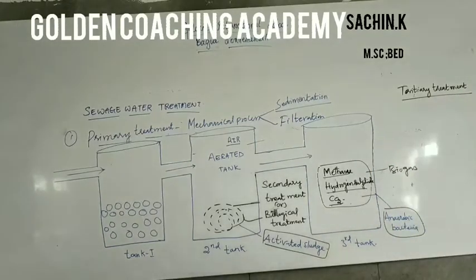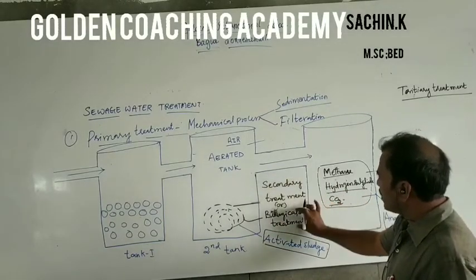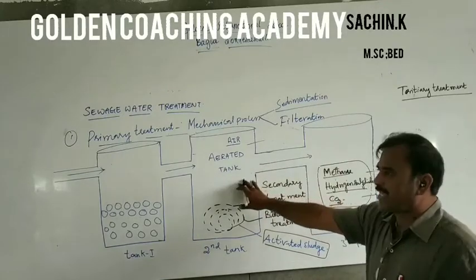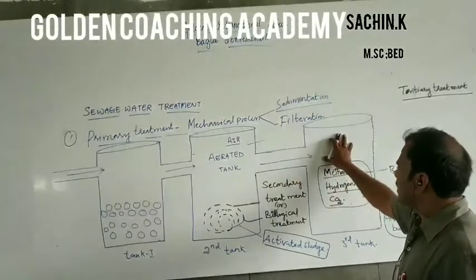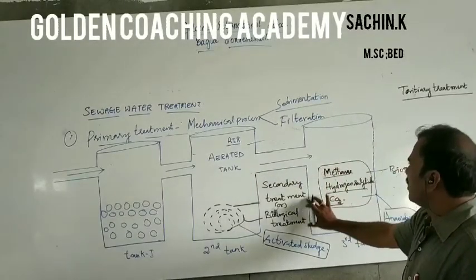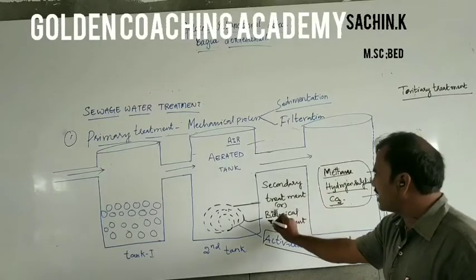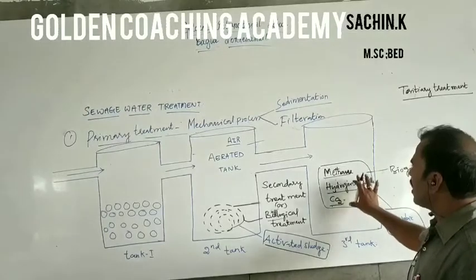Primary treatment, secondary treatment is called as a biological treatment. So in these tanks, whatever is taken, the secondary treatment is done. Why is it called a biological process? Here microbes are used to purify the water.